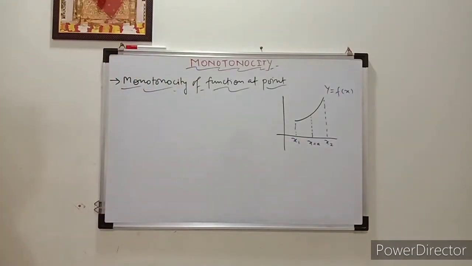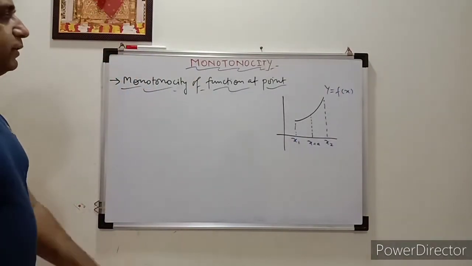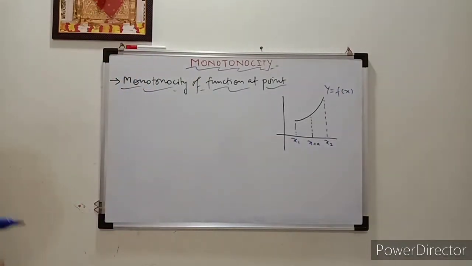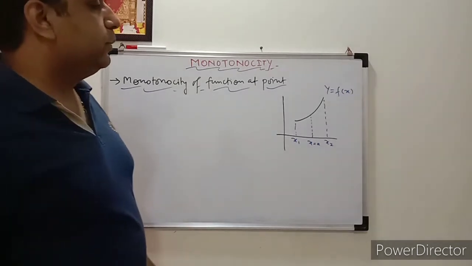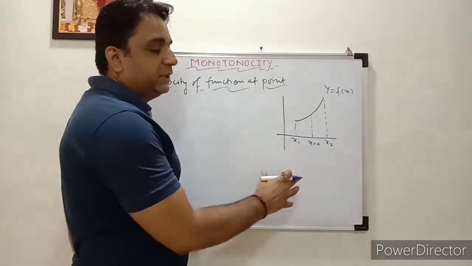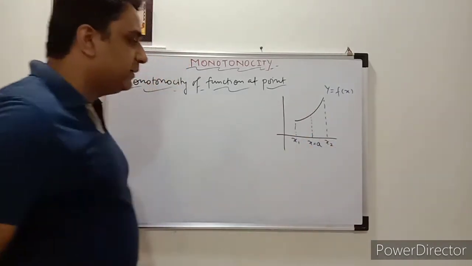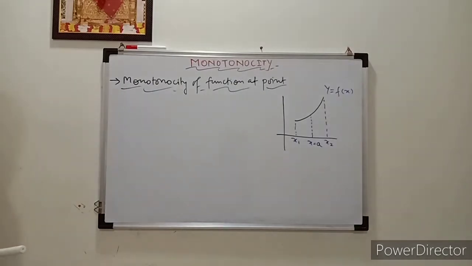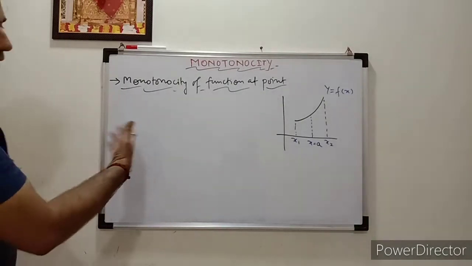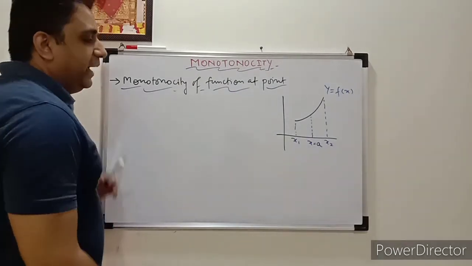Simple, I have taken that. We are discussing the monotonicity of a function at a point, in this example at the point x = a. So what is the process, or what are the steps? Here we are seeing x = a.